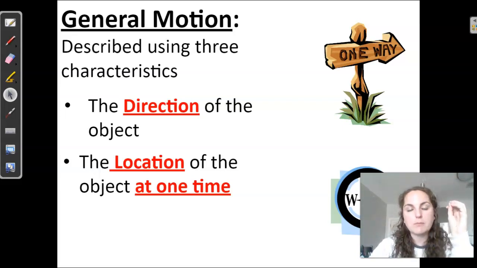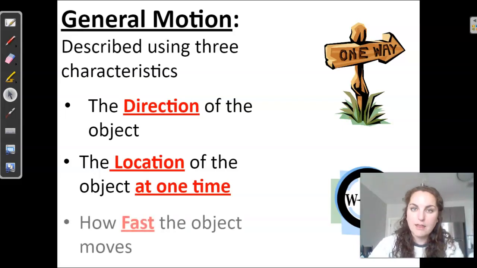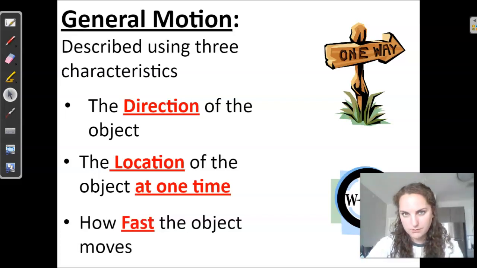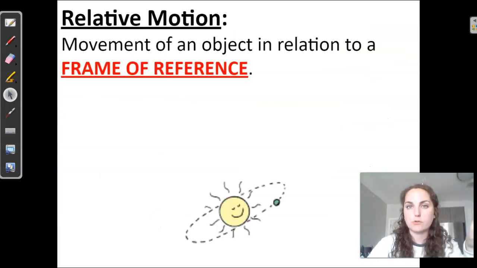We also have to keep in mind the location, but not just any location, but the location at a specific point in time. And then the last thing is about the speed, right? Or how fast something is going. Okay, so those are the three main characteristics for general motion.